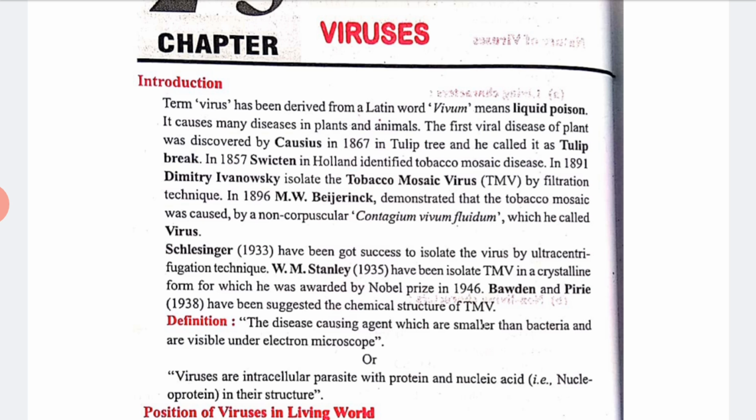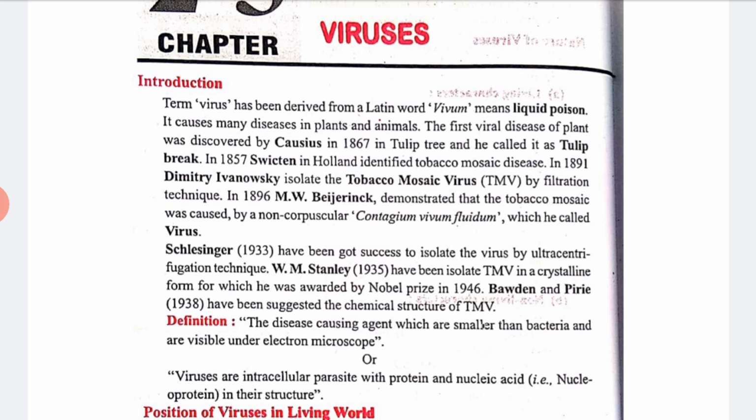The term virus has been derived from a Latin word, vivum, that means a liquid poison. It causes many diseases in plants as well as in animals. The first viral disease of plants was discovered by Cassius in the year 1867 in the tulip tree, and this is called the tulip break. Now in 1857, Switchen in Holland identified tobacco mosaic disease.